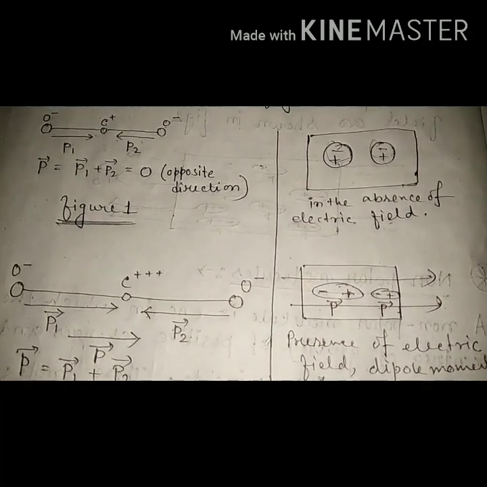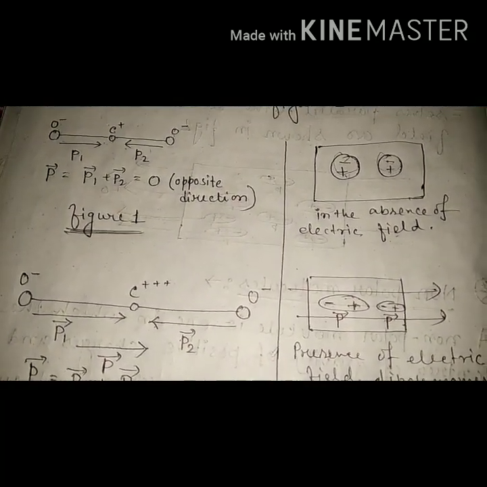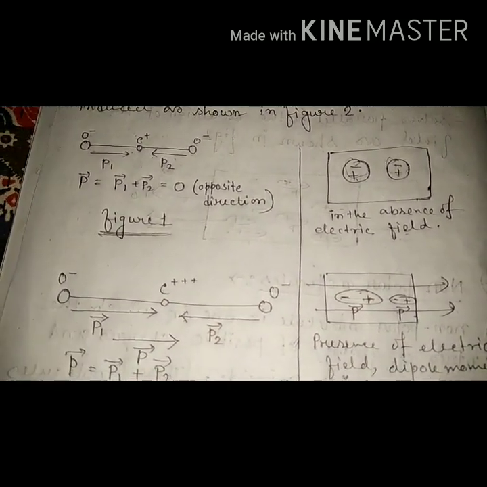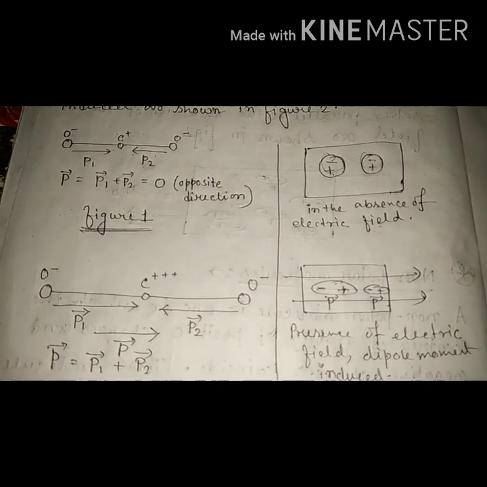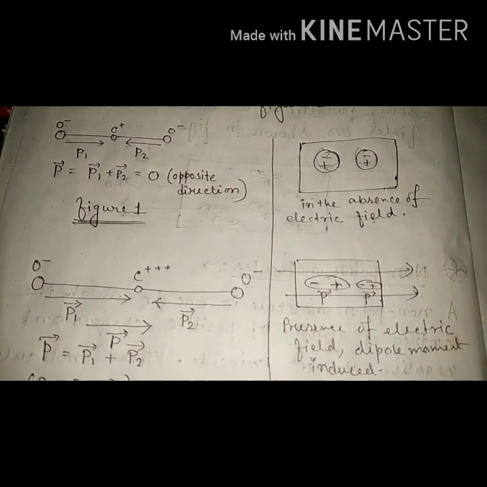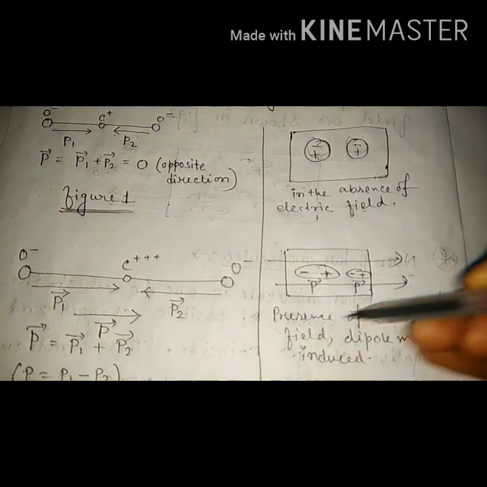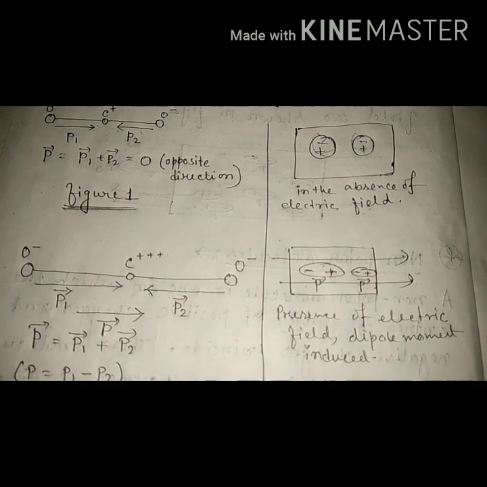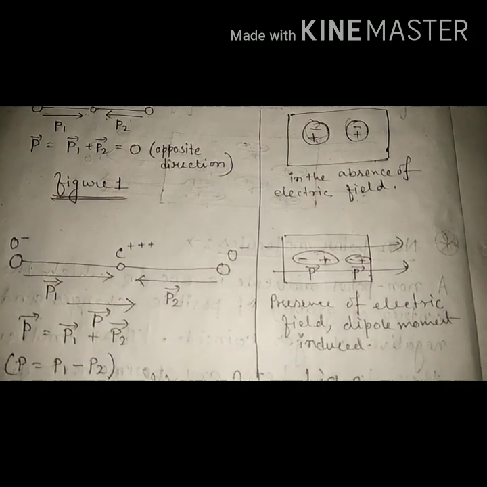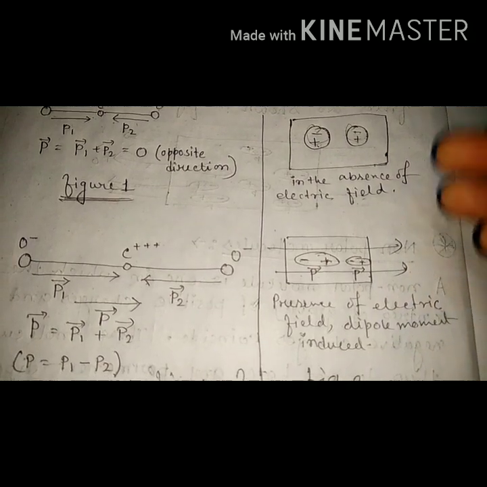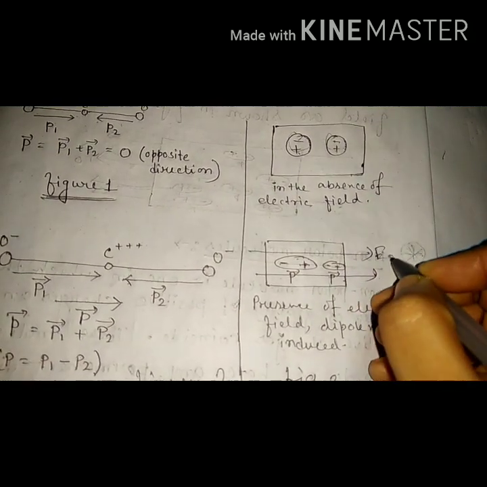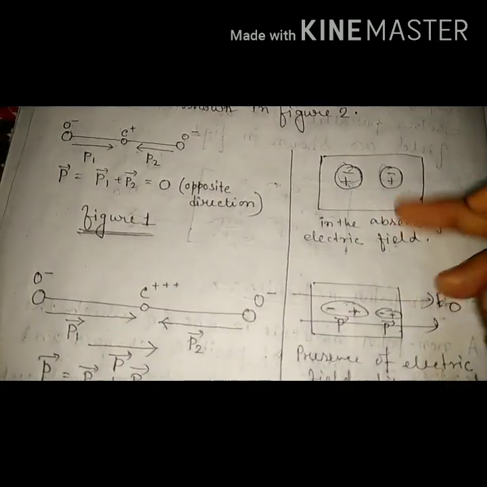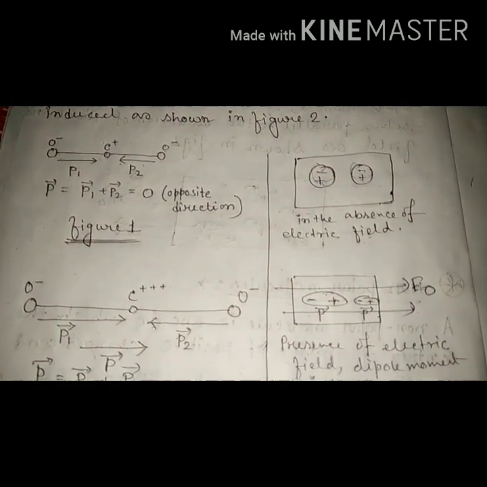So generally we can say that when a non-polar molecule is placed in an electric field, the centers of positive and negative charges get displaced, and the molecule is then said to have been polarized. When they are displaced from each other, this process is called the polarization process, or we can say that the molecule has been polarized. As soon as we remove the external electric field, this dipole moment also disappears. That means it returns back to its position.